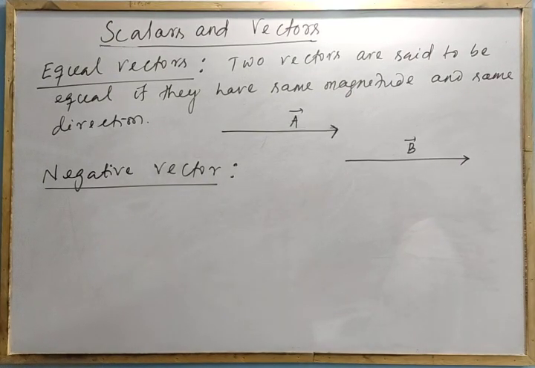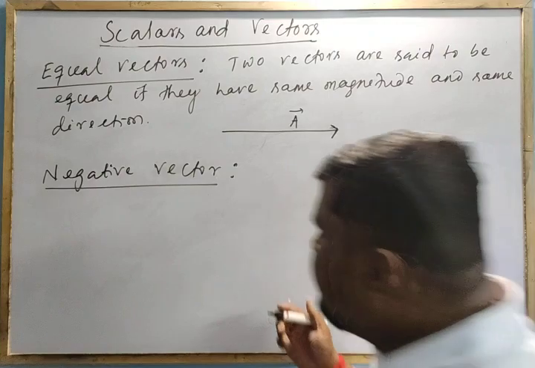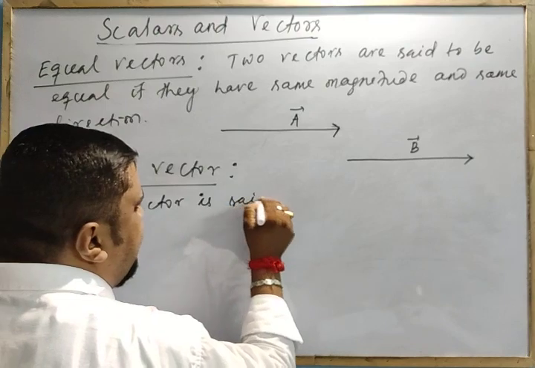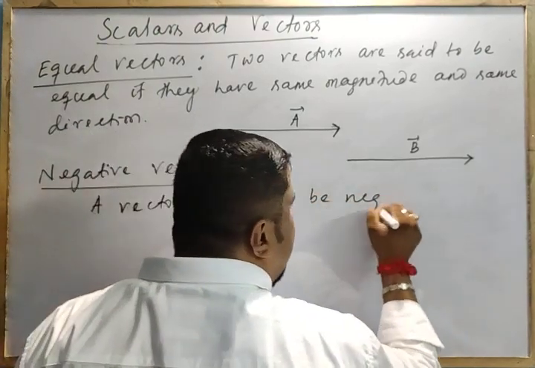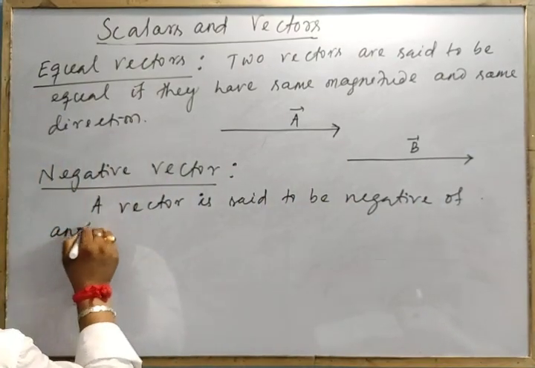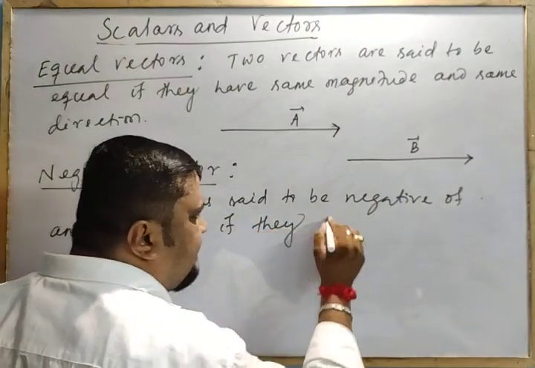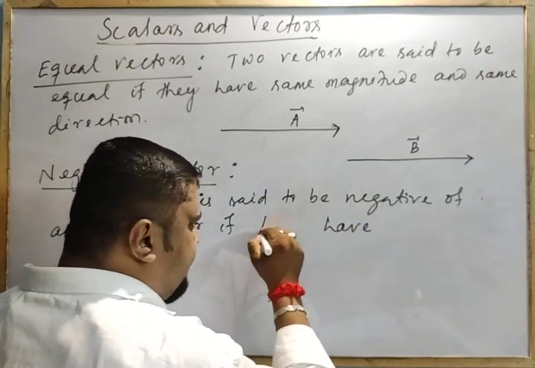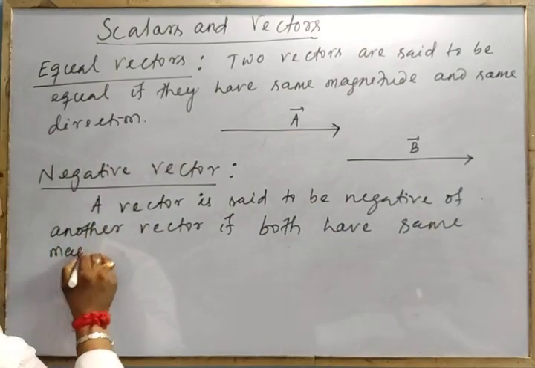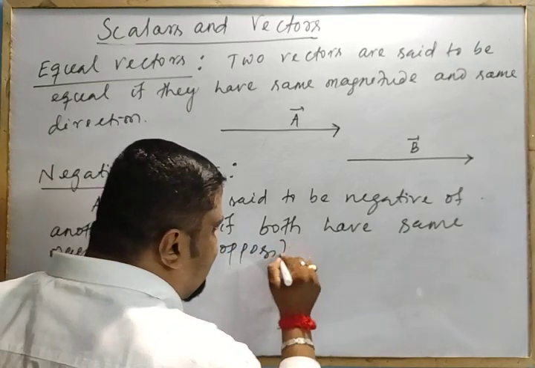That means a vector is said to be the negative of another vector if both have the same magnitude and opposite direction.